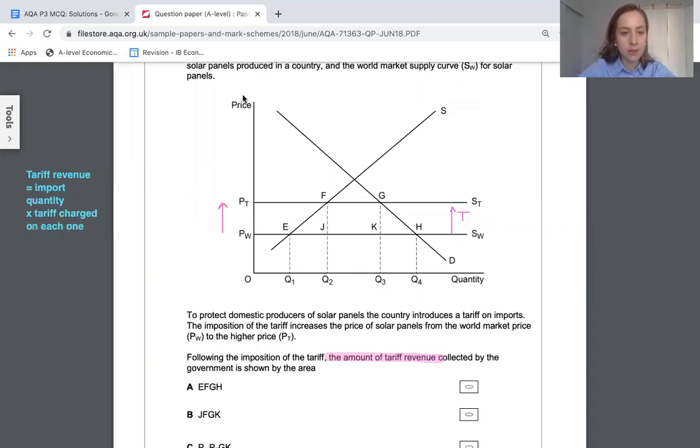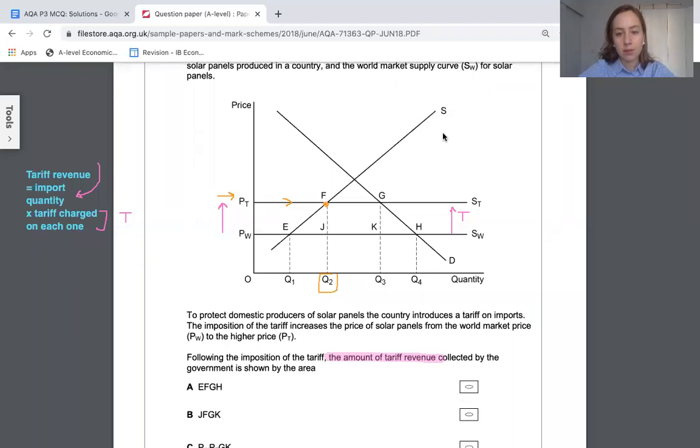So I've just told you that the tariff charged on each one, that's the T. That's the distance between ST and SW. And the import quantity, we need to work that out. So at PT, I'm going to change the color. At PT, if we kind of go across, we're going to find that much is supplied in this economy. So let me write that down.